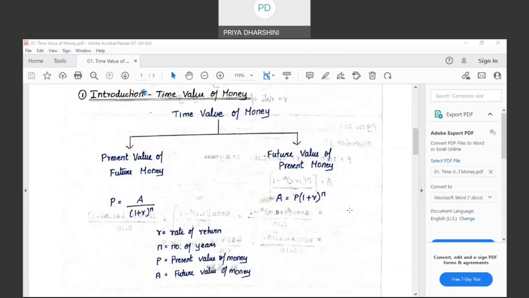Okay. Now, coming to the concept of time value of money. What is this concept? I told you, with passage of time, the value of money will go down. So, how are we going to find that time value of money? That value of money I can classify into two forms.